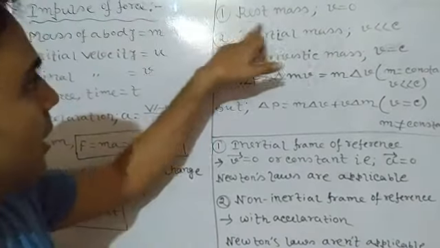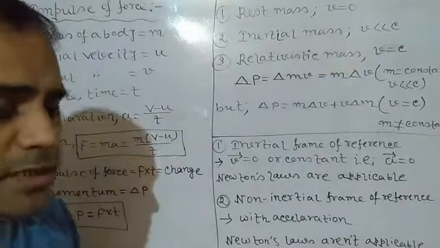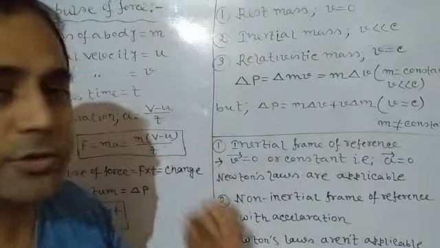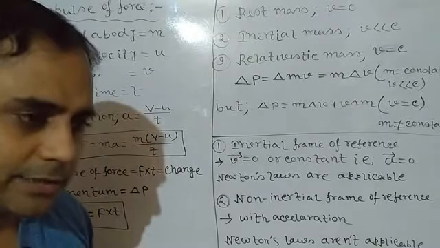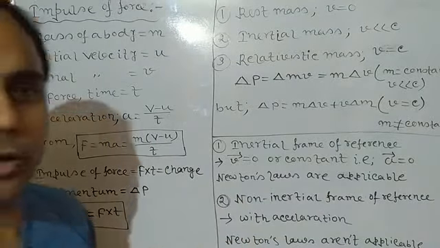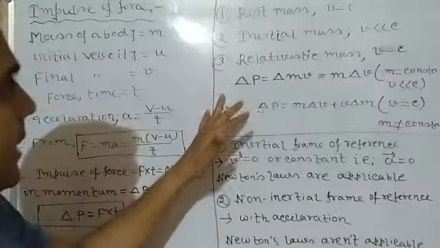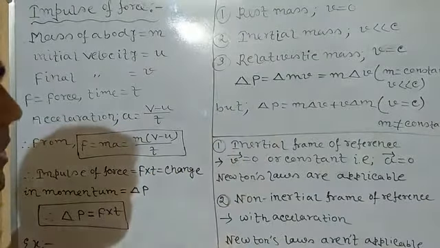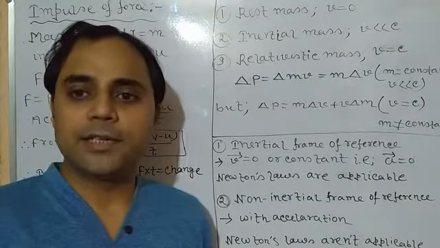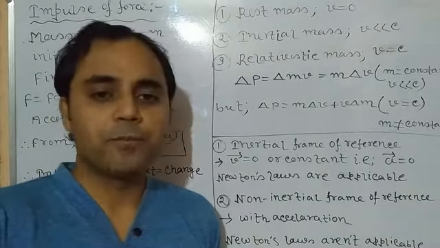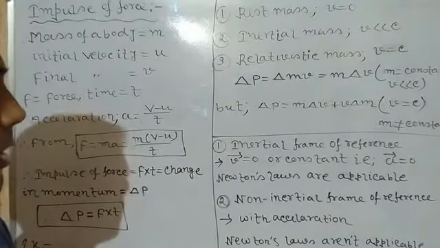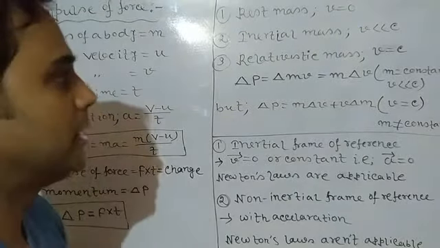Number one, you can see, is rest mass. Rest mass means when a body is at rest, when velocity is zero. In these circumstances, the mass possessed by the body is called rest mass. Second is inertial mass. Inertia, you are all familiar with inertia. It is the inherent property of a body to oppose change in its state of rest or motion. It means whatever it is, it wants to remain in its previous state.